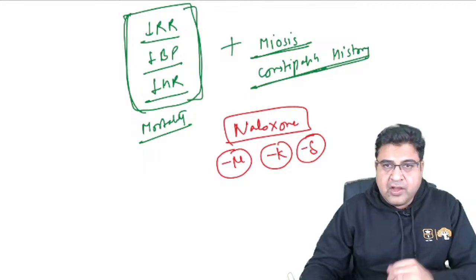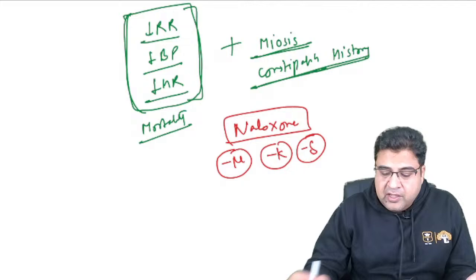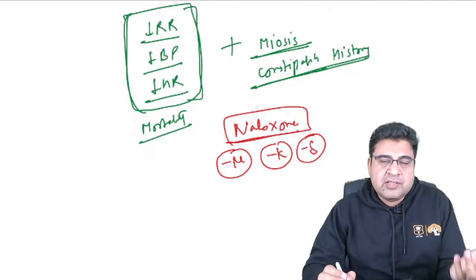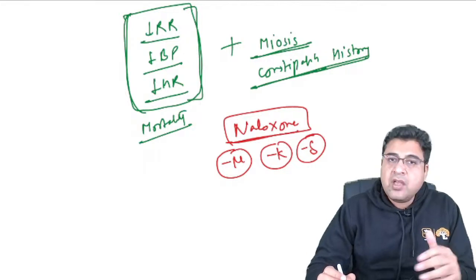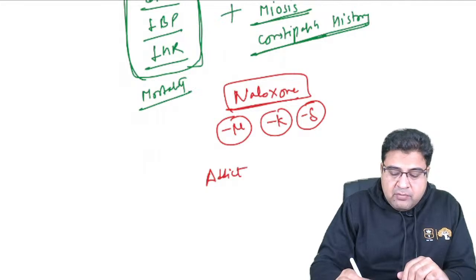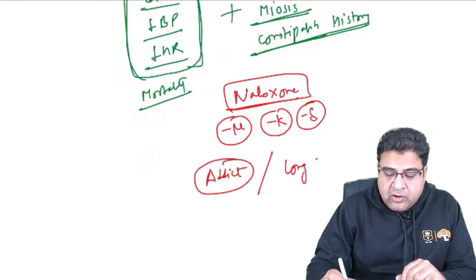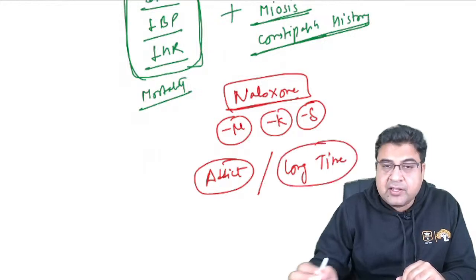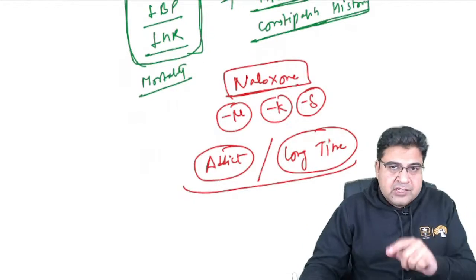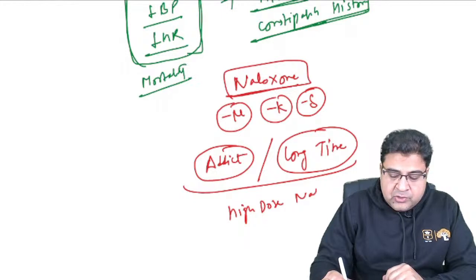Now, guys, if I'm a patient who has taken opioids purposefully to commit suicide, and I take naloxone in any dose, I don't have any problem. This naloxone is lifesaving for me. That is the first possibility. Second possibility: if the patient is already a drug addict, or is already taking the medicine for a long time, like a patient who has cancer and is taking opioids for a long time as a painkiller, and you give a high dose of naloxone as an antidote to this kind of patient.